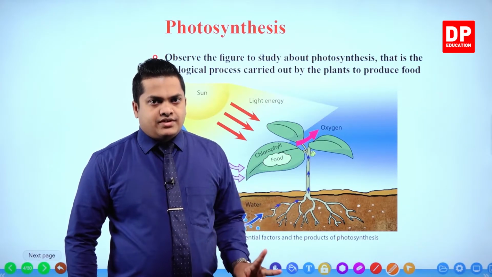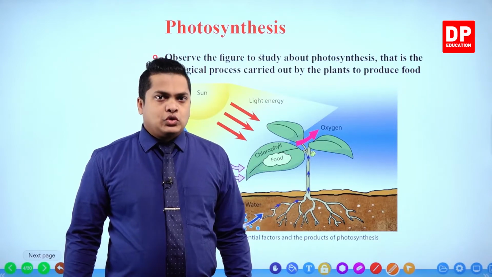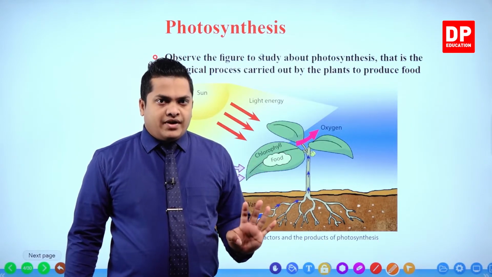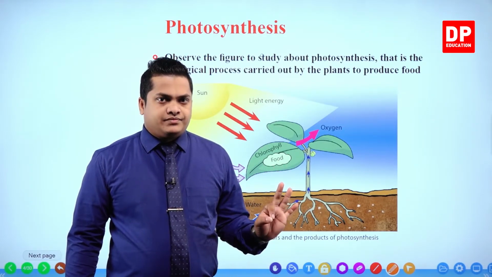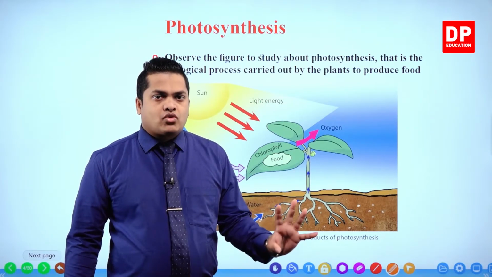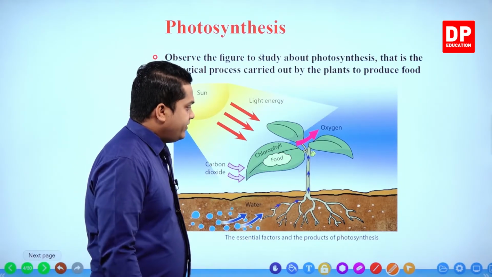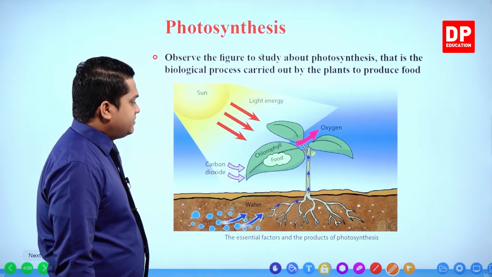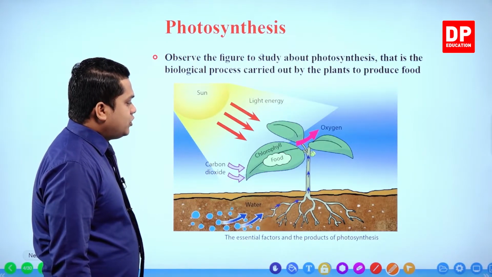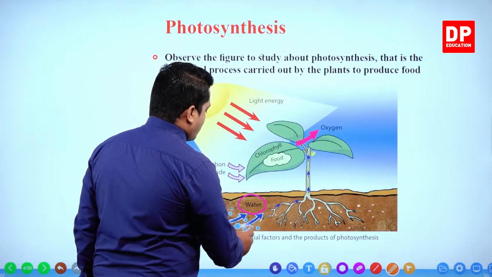There are 2 external factors needed for the photosynthesis process: carbon dioxide gas and water. Those 2 are also considered the raw materials needed for the photosynthesis process. Here in the figure, you can observe the absorption of water as droplets.